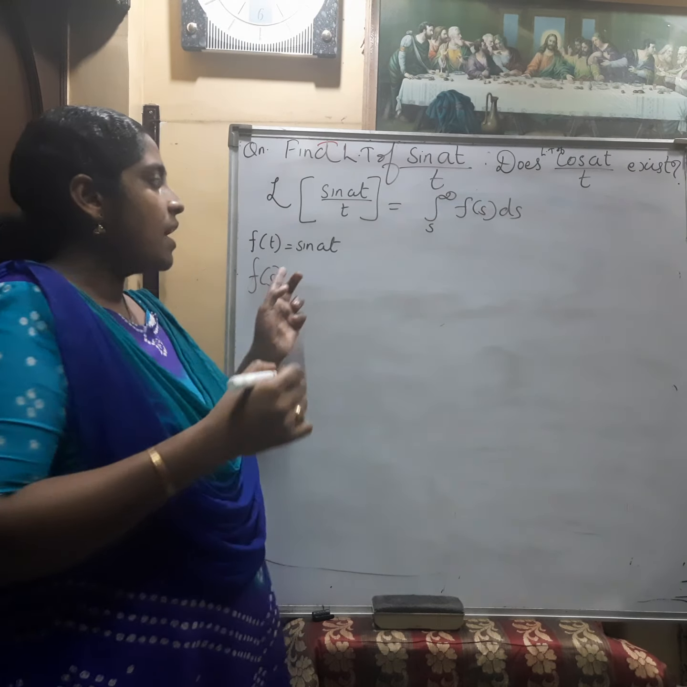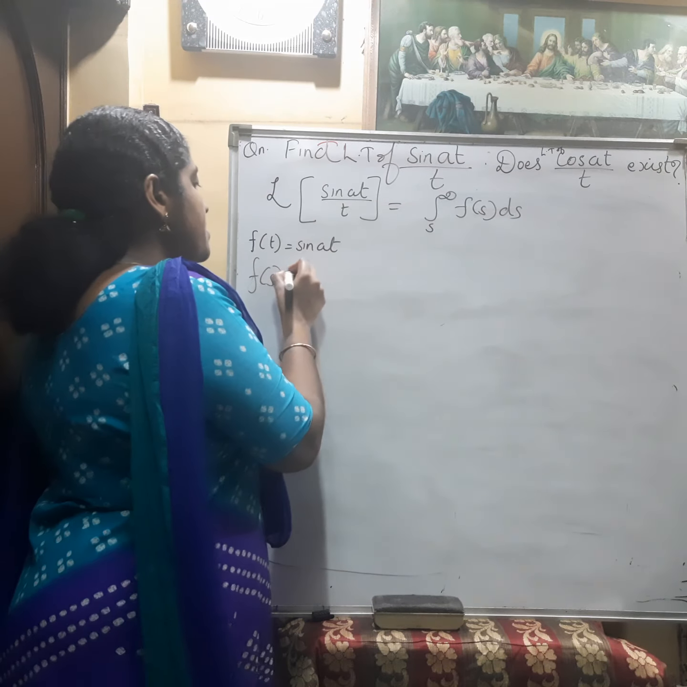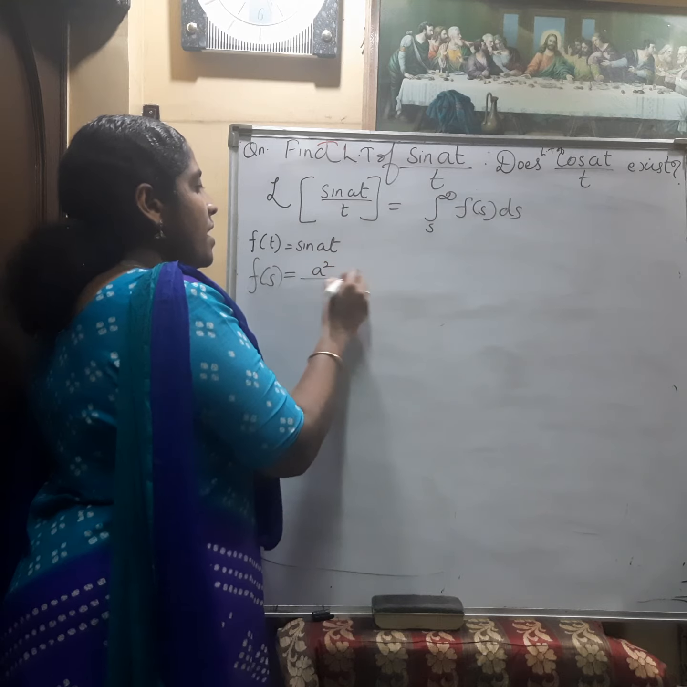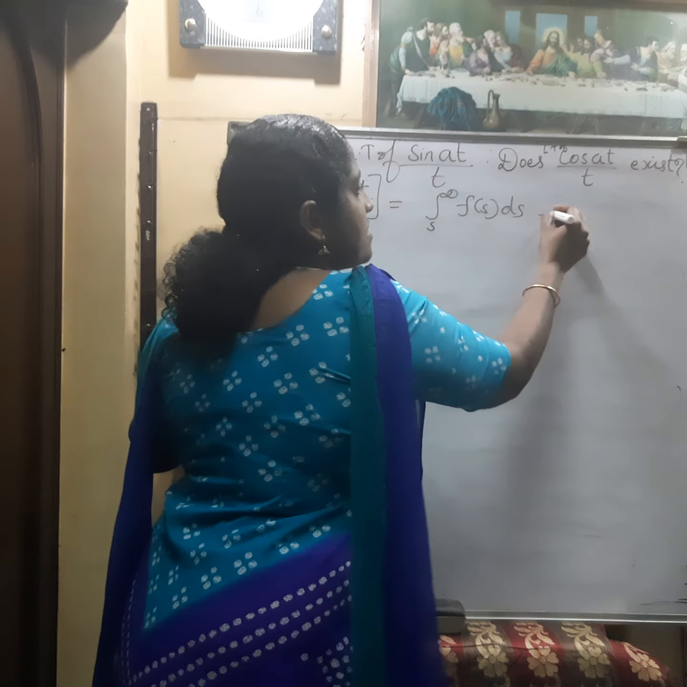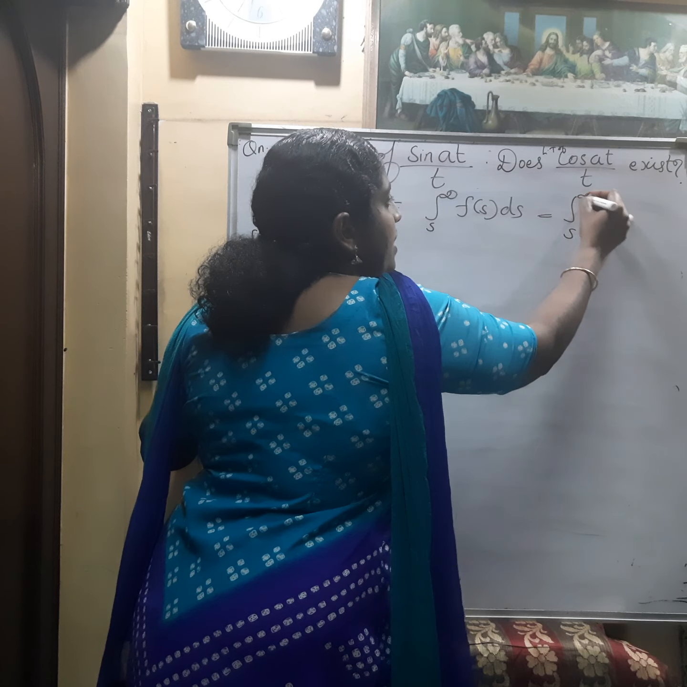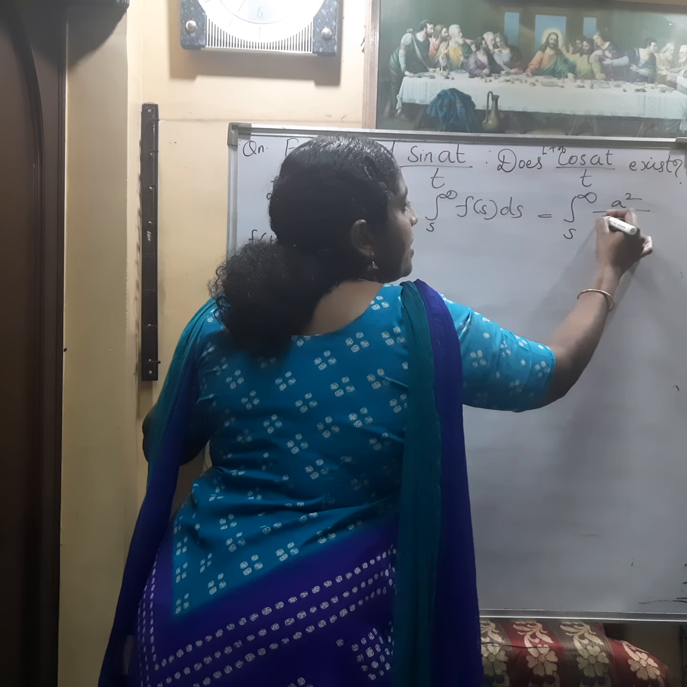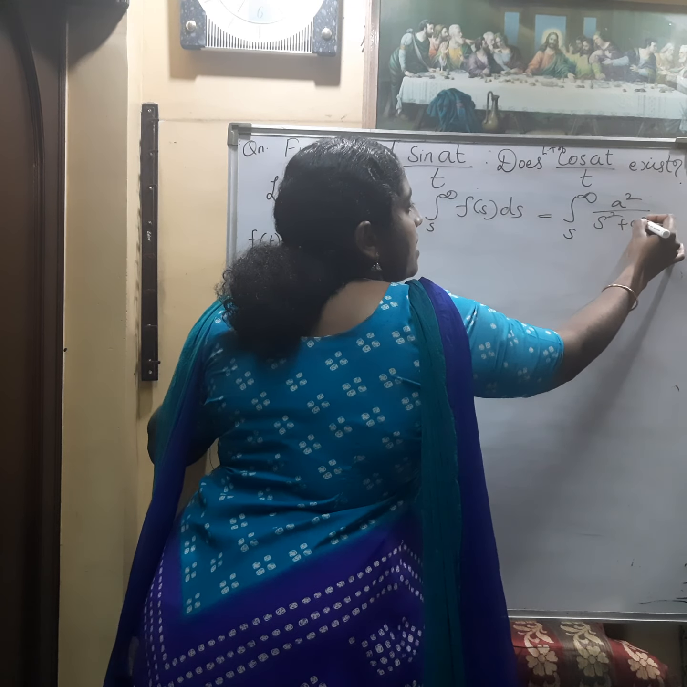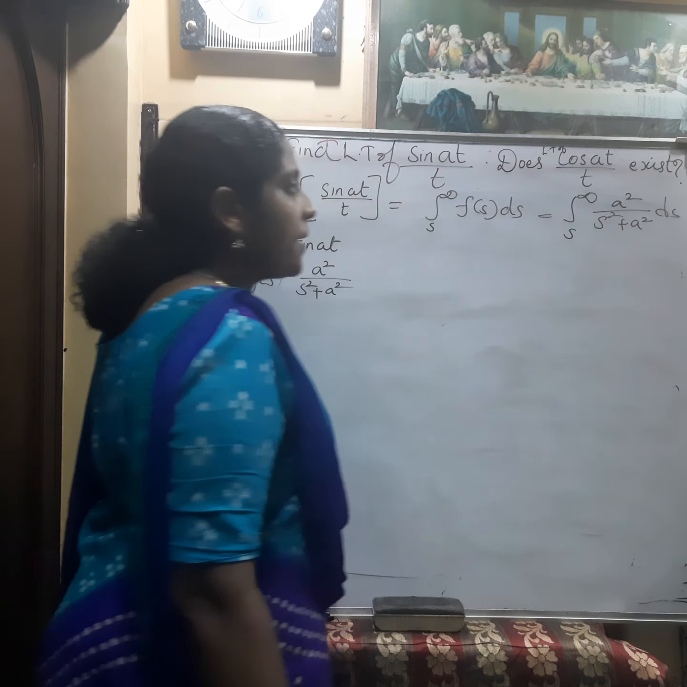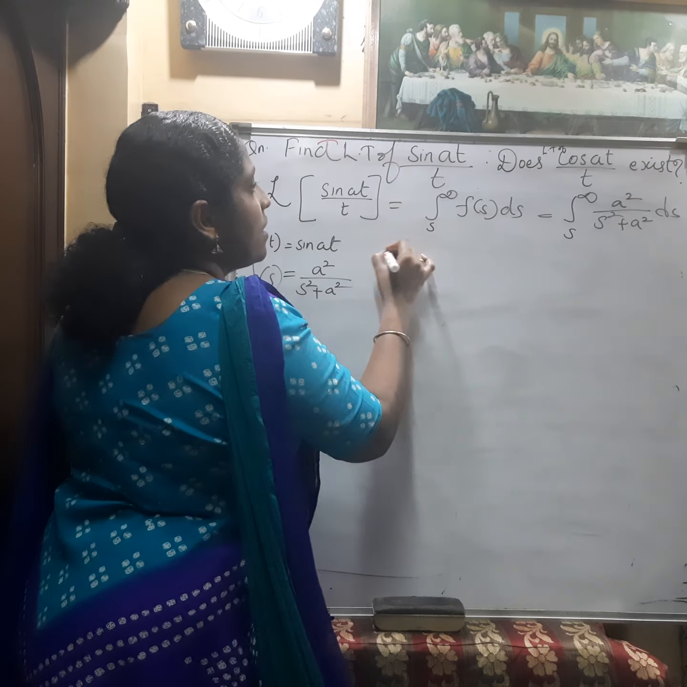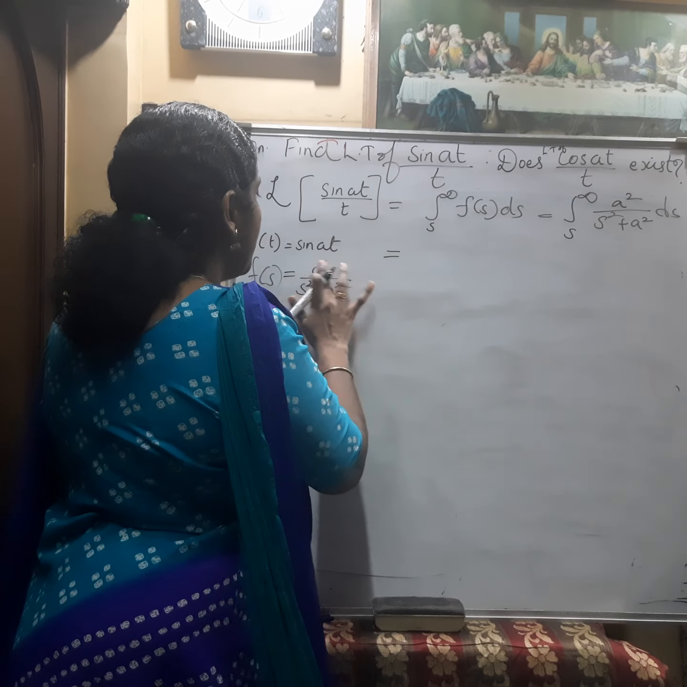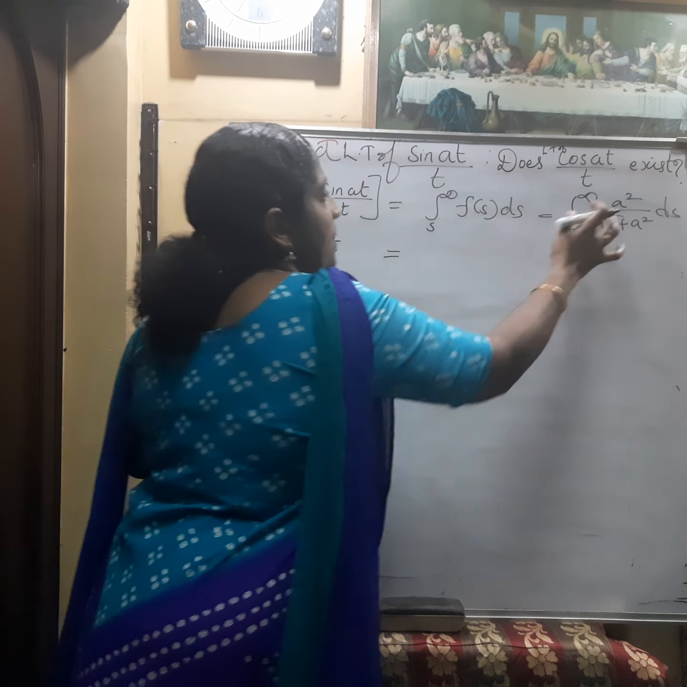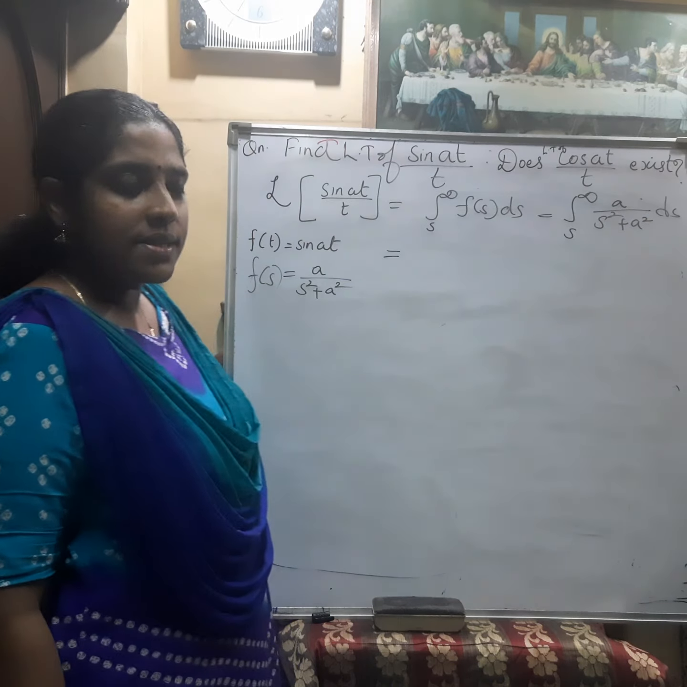What is f of s here? F of s is the Laplace transform of sin at. What is the Laplace transform of sin at? It is a by s square plus a square. So here the answer will be integral s to infinity a square divided by s square plus a square ds. Sorry, not a square, a. A divided by s square plus a square ds.